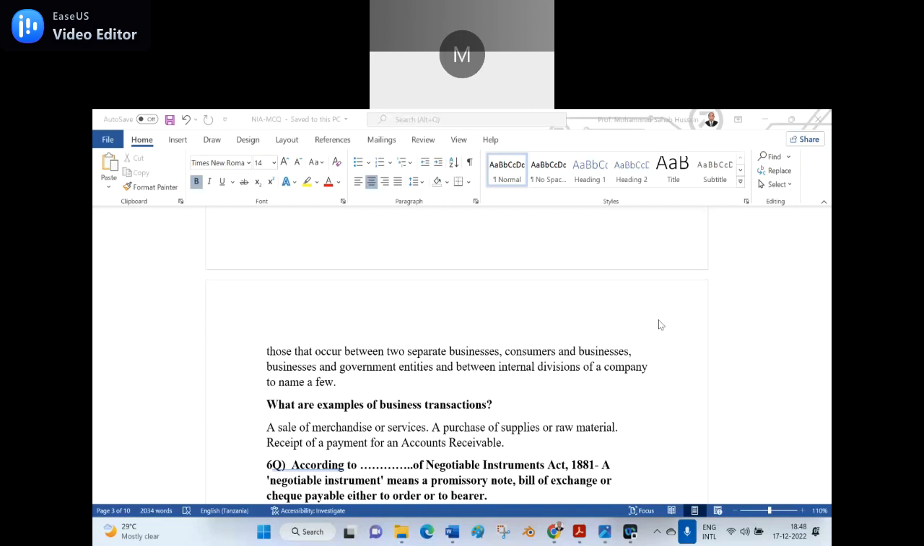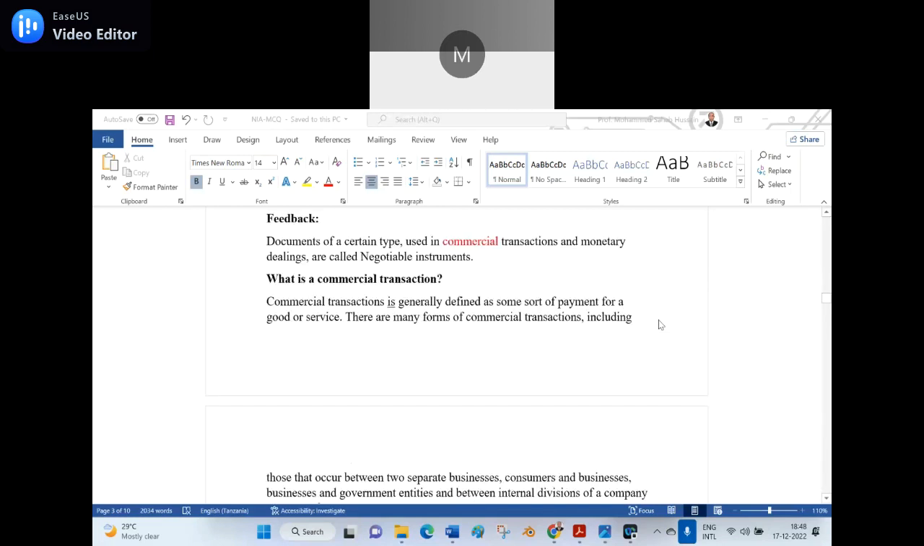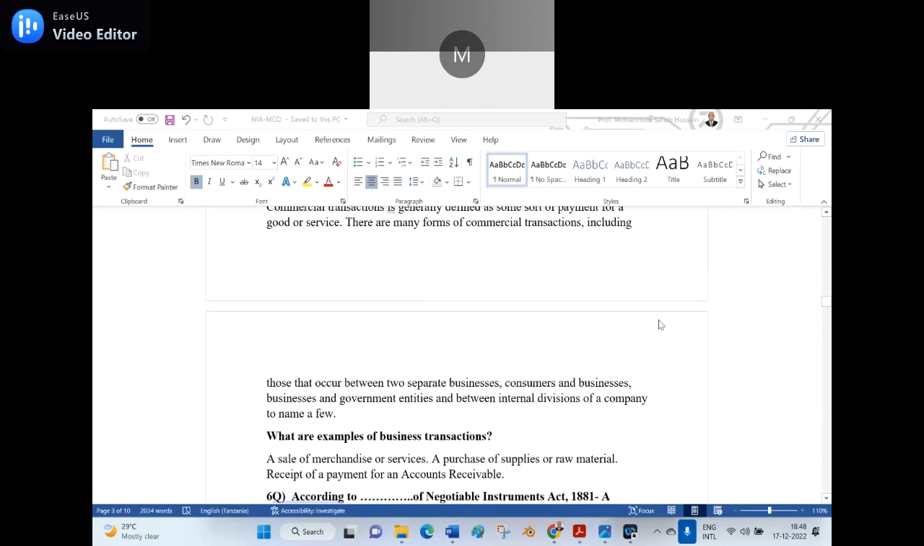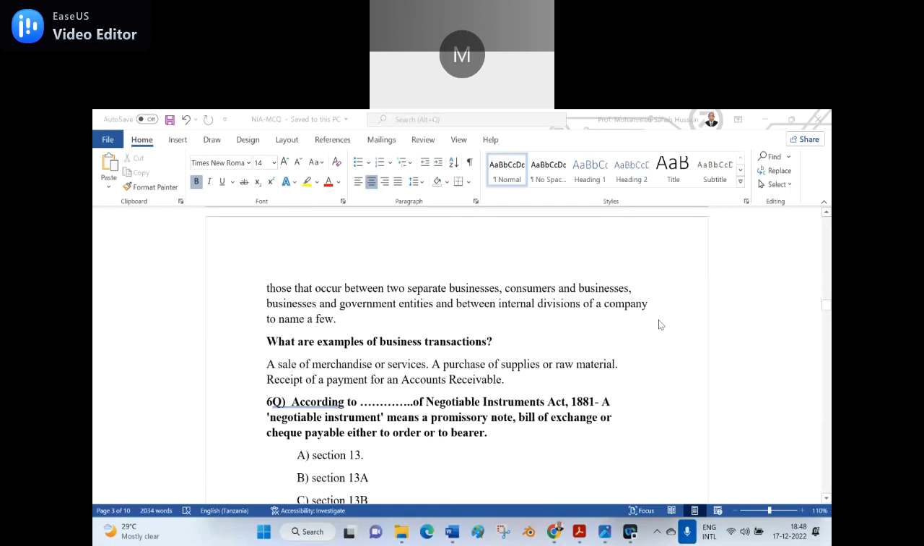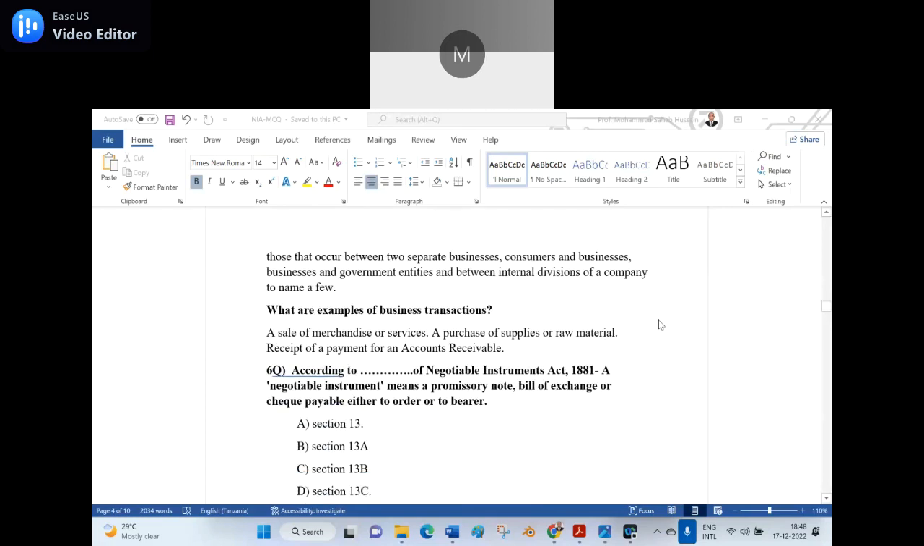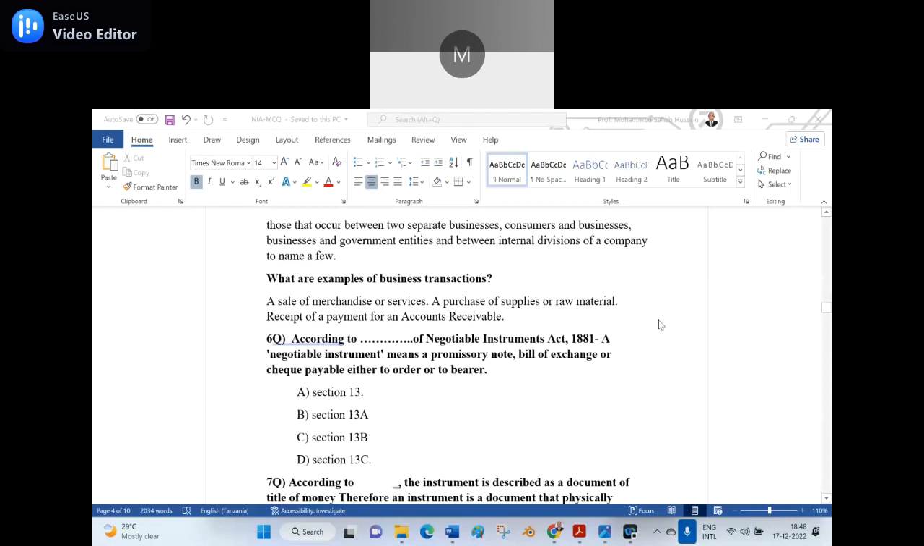Yes, sir. So that is the difference between the commercial transaction and the business transaction. So that's why I made this feedback also. No doubt you are right in shooting, but I want the answer to be clear also. That is my intention. So now the sixth question is, anyone can unmute and read the sixth question?